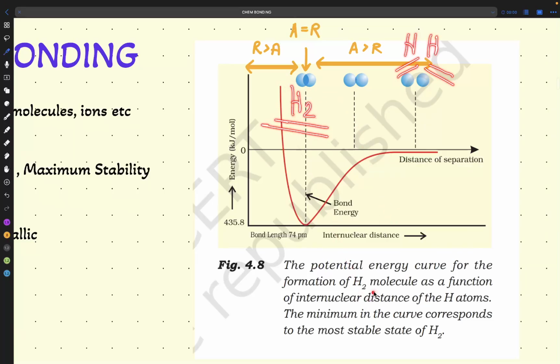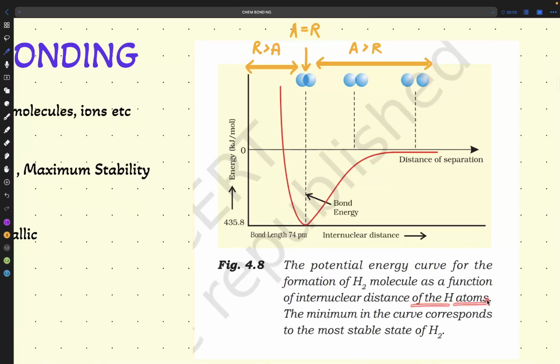As a function of the internuclear distance of the hydrogen atom, what is the meaning of internuclear distance? This is a nucleus, and in between, this is the internuclear distance. So this is decreasing here. So that's why they have written internuclear distance. So specifically see, they are mentioning the distance as the internuclear distance.